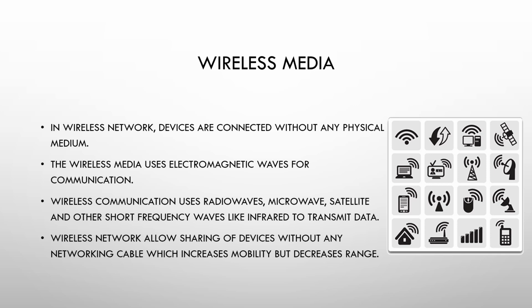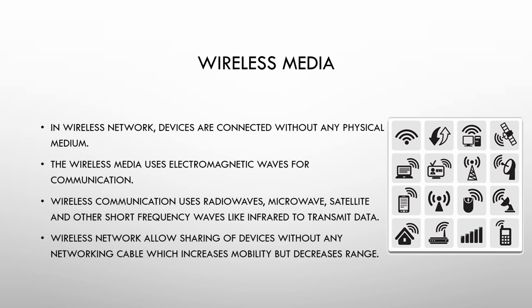Your network will not be there. So wireless media increases the mobility but decreases the range. What does it mean? If there is no tower in and around your locality or within the range of your mobile phone, you won't get a network. The farther the tower is from you, the less network you will get. That is nothing but decreasing the range.